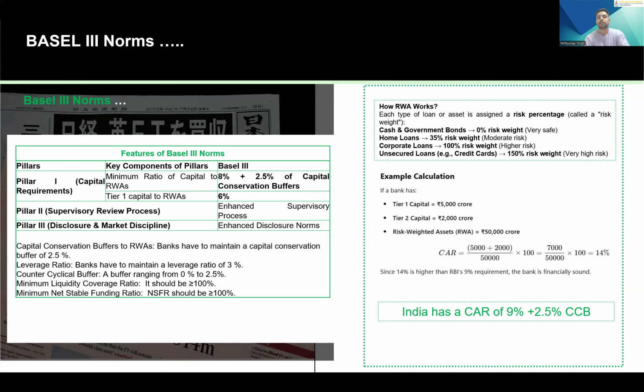One example calculation that we can see is this. Let's say Tier 1 capital is 5,000 crore, Tier 2 capital is 2,000 crore, and the risk-weighted assets are 50,000 crore. After calculating this, it comes out to be 14%, which is higher than the 9% requirement of the RBI. So basically, banks can lend out money. Otherwise, if it had been much lower than 9%, then the RBI would have asked them to keep more capital or stop lending. So these are the things that are required under the Basel III norms.